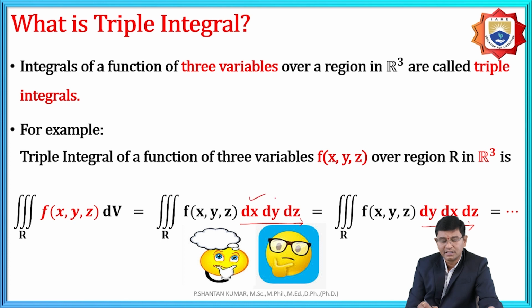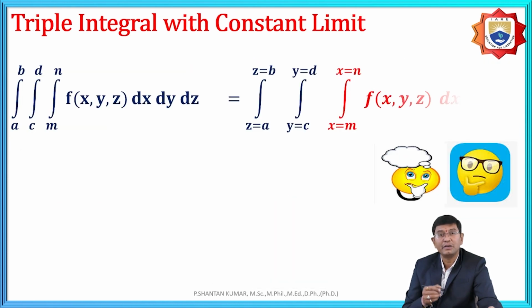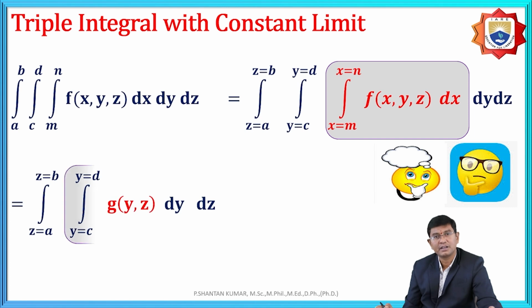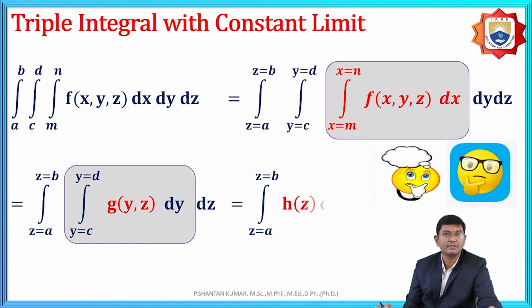Here it is first x, then y and z. Other is y, x, z. That is based upon the limits, which are constant limits. If they are not mentioned particularly, then we assume x, y, z: first integrating with respect to x, and after that with respect to y, and again after that with respect to z. Then we get the final solution.